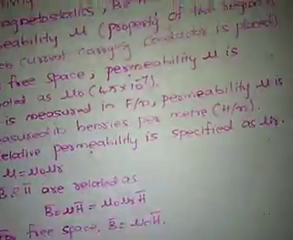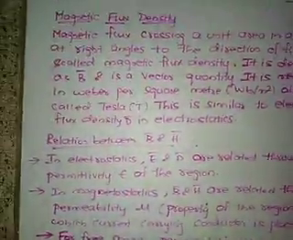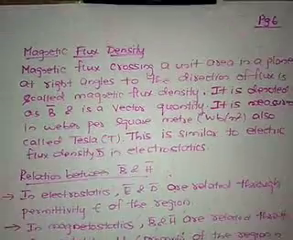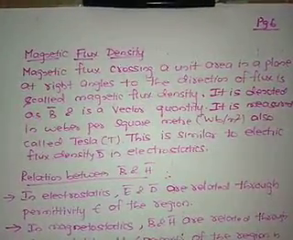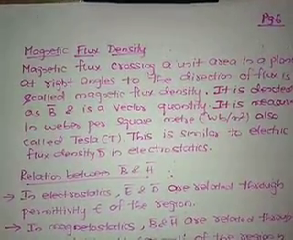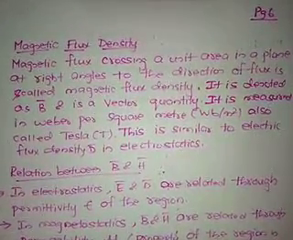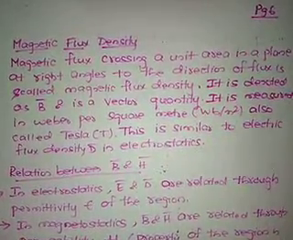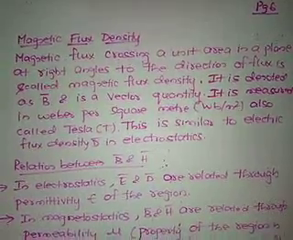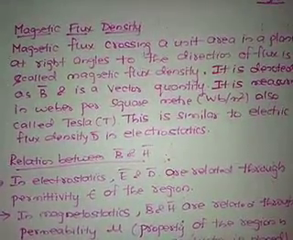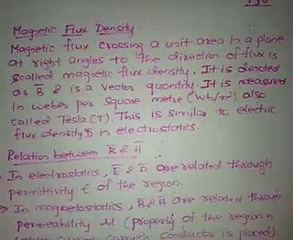Next definition, magnetic flux density. Magnetic flux crossing unit area in a plane perpendicular to the direction of the flux is called magnetic flux density. So this magnetic flux density is represented as B bar. It is also a vector quantity.